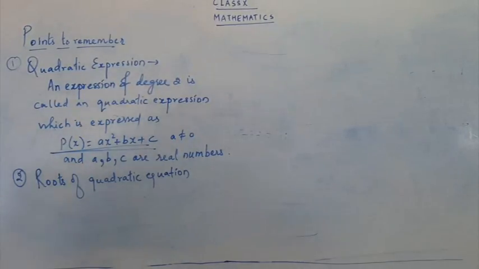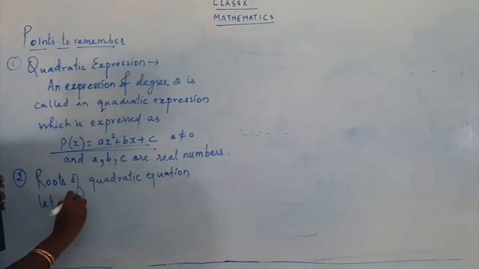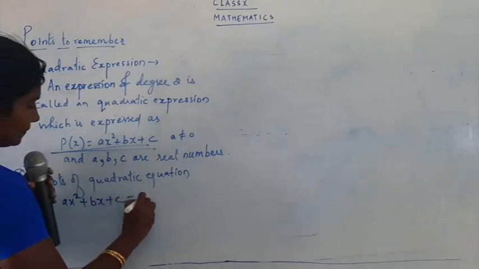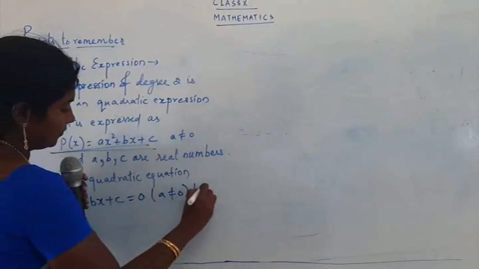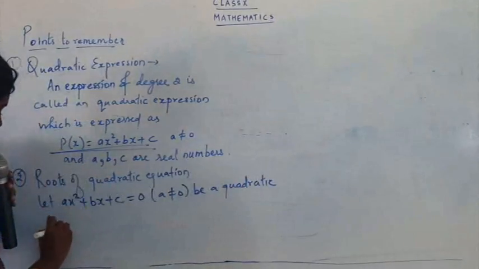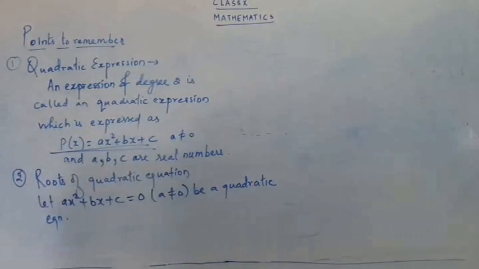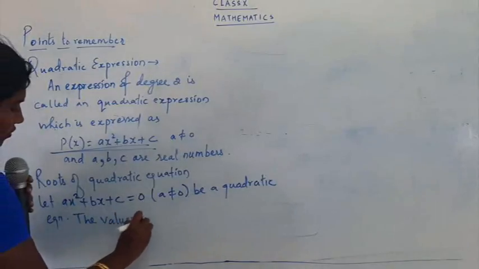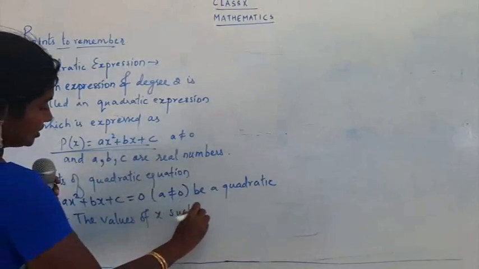Let ax square plus bx plus c is equal to 0, a not equal to 0, be a quadratic equation. The values of x such that